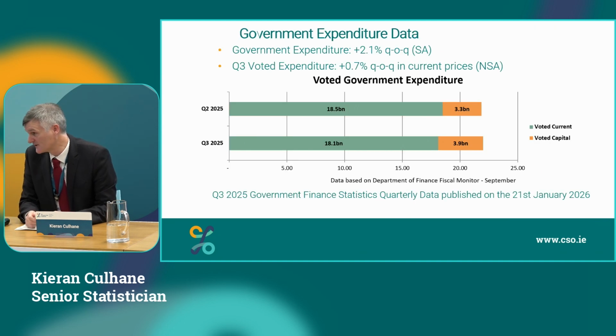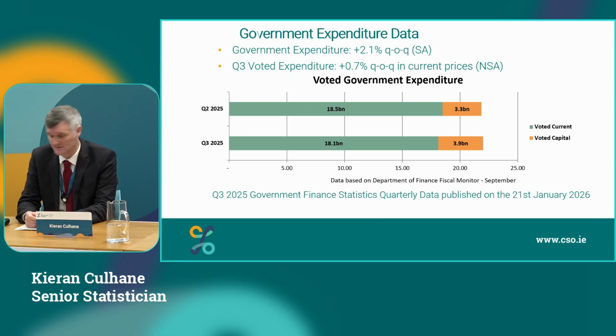Looking at government expenditure, you can see it's up 2.1% quarter on quarter, seasonally adjusted. It's not a direct comparison, but you can see what's driving that is the voted expenditure up 0.7% quarter on quarter, in current prices, that's not seasonally adjusted, but you can see it's a rise really in voted capital expenditure by government in the quarter. More detail on Q3 2025 government finance statistics will be published on the 21st of January.